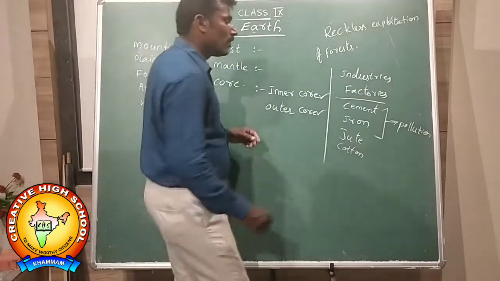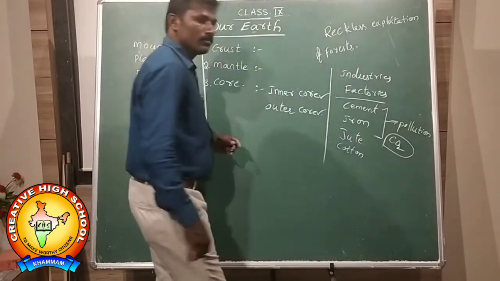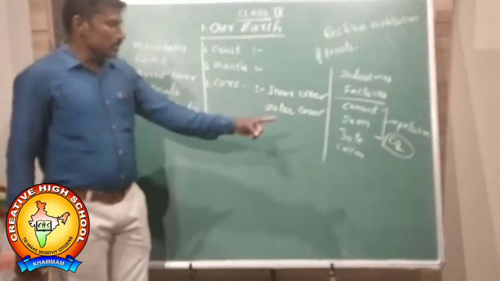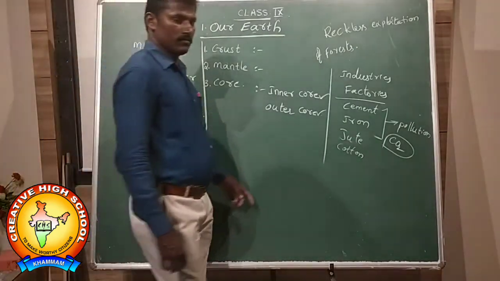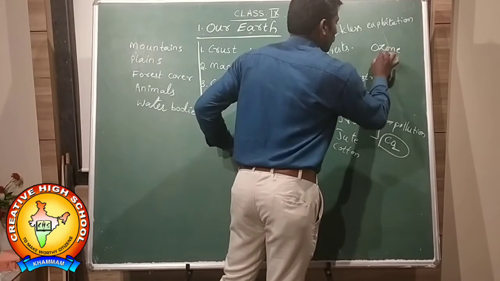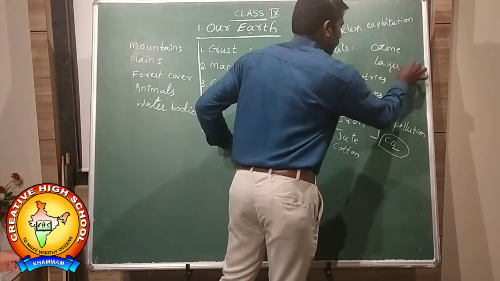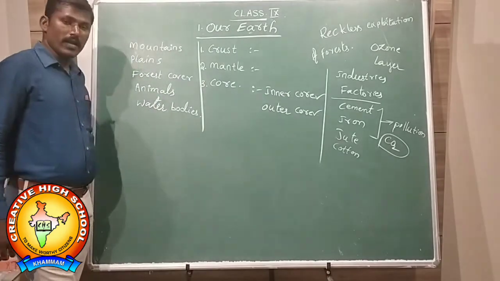That is what we call CO2, carbon dioxide, they are releasing. After releasing this carbon dioxide, the ozone layer has been disturbed day by day.